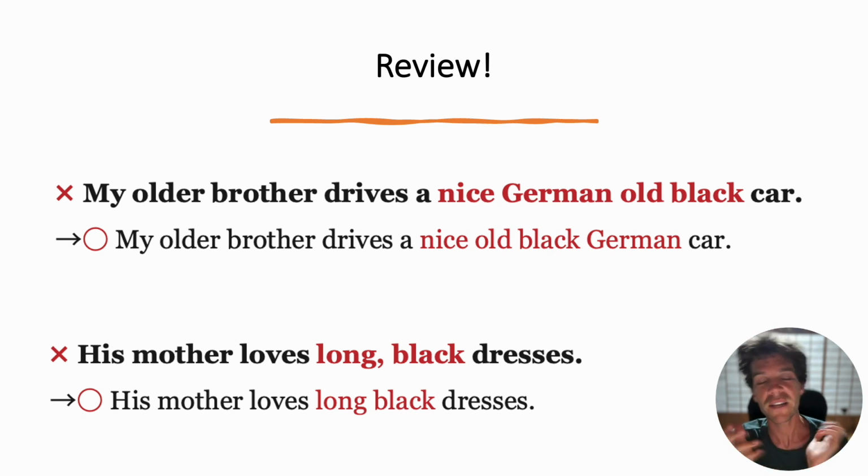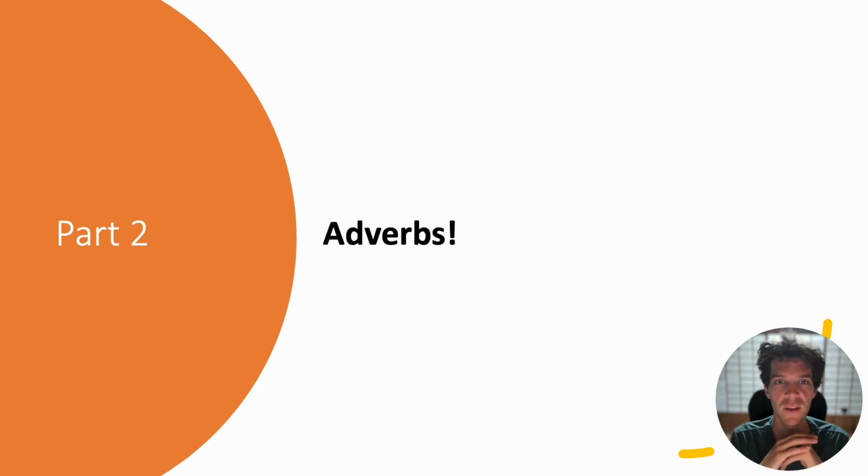Okay, that already finishes part 1 with adjectives. Let's move on to part 2. Here we are at part 2. We are looking at adverbs this time. Remember the biggest difference between adverbs and adjectives? Adjectives are used with nouns, of course. Adverbs, they are used with verbs or adjectives or other adverbs. They have lots more uses.